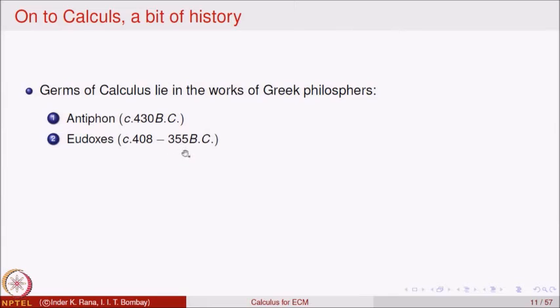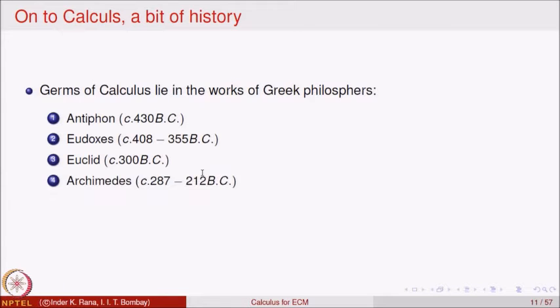Some of them I will name: Antiphon, around 430 BC; Eudoxus, around 408 to 355 BC; Euclid, around 300 BC; and of course Archimedes, around 287 to 212 BC.